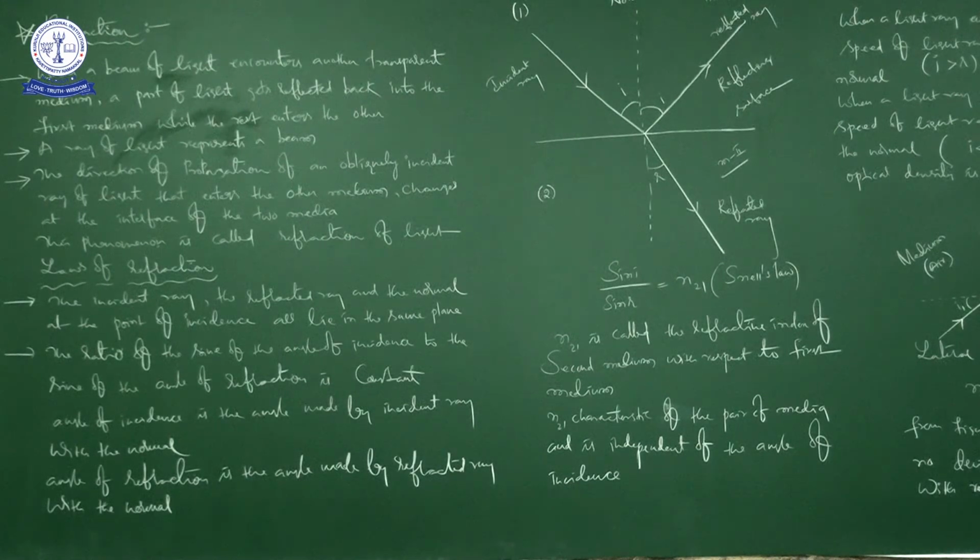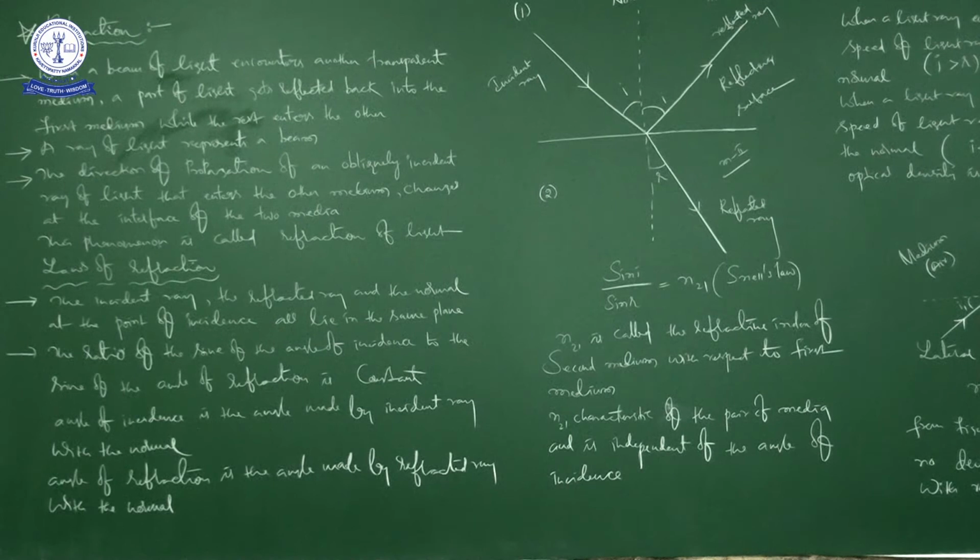In continuation to the last class, now we are going to discuss refraction, right? So in this optics chapter, till now we discussed reflection, laws of reflection, sign convention, the derivation for R equal to F, and then the derivation for the mirror formula. After that we discussed some example problems. Now we are going to discuss the next most important property of light, that is refraction. So now we are going to discuss what is refraction, what are the laws of refraction, and then examples of refraction with respect to different situations and different materials.